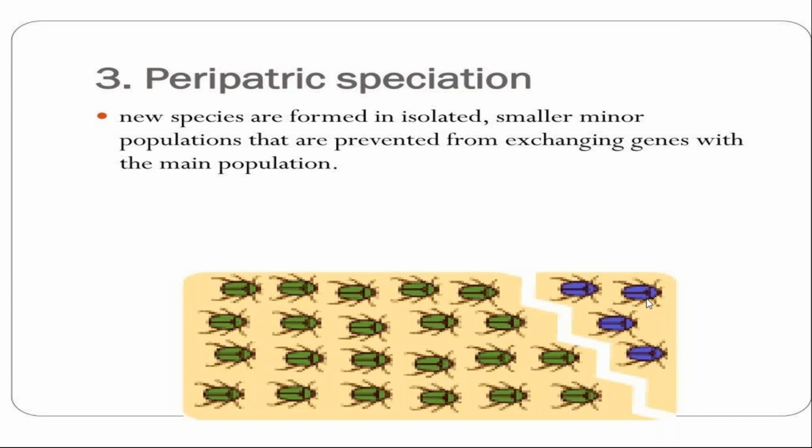One question was asked last time. There are two populations, two species living in a particular area. Due to a physical barrier, due to the formation of a river, these species are not exchanging their genes with one another. What kind of speciation is this? Peripatric, sympatric, allopatric, parapatric. What is the answer? Due to the formation of an ocean or any river, the species are not exchanging their characteristics or genes.